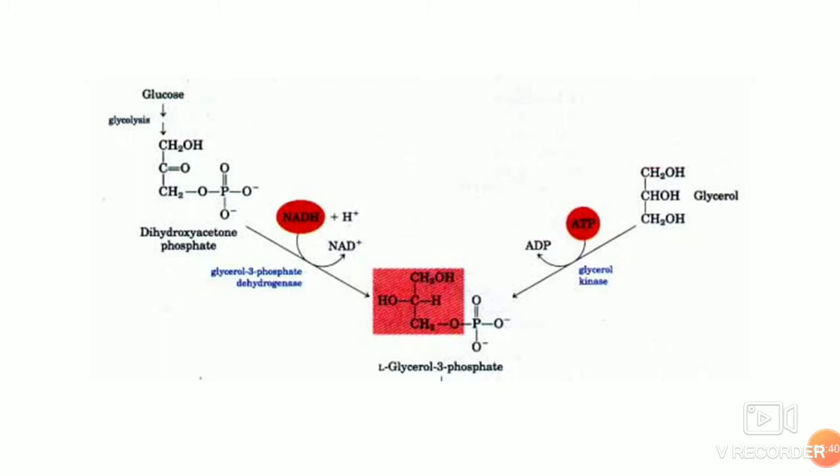There is another pathway by which this glycerol 3-phosphate can be generated, that is by converting glycerol with the help of glycerol kinase, using the energy of ATP getting converted to ADP, and then 1 phosphate will be added to glycerol, making it glycerol 3-phosphate.